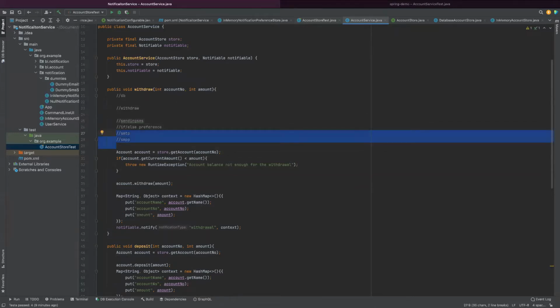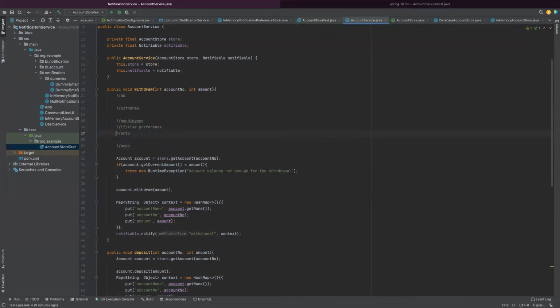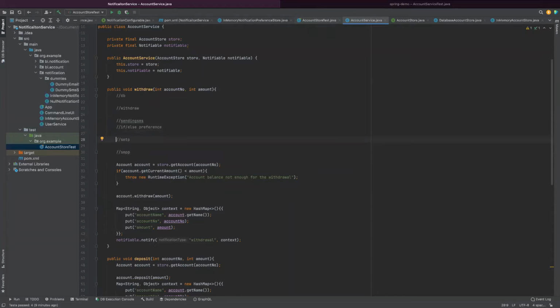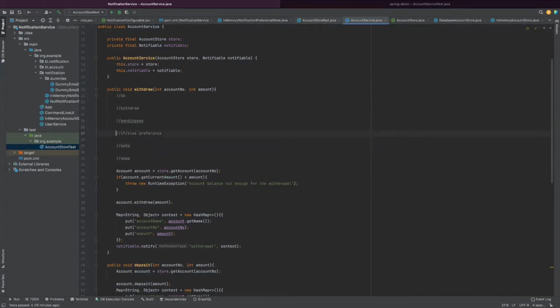Then I will take another interface to decouple SMS, another interface to decouple SMTP. To make my test easier, I'm decoupling everything with interfaces, and I'm just writing this logic. That is what I have done here.